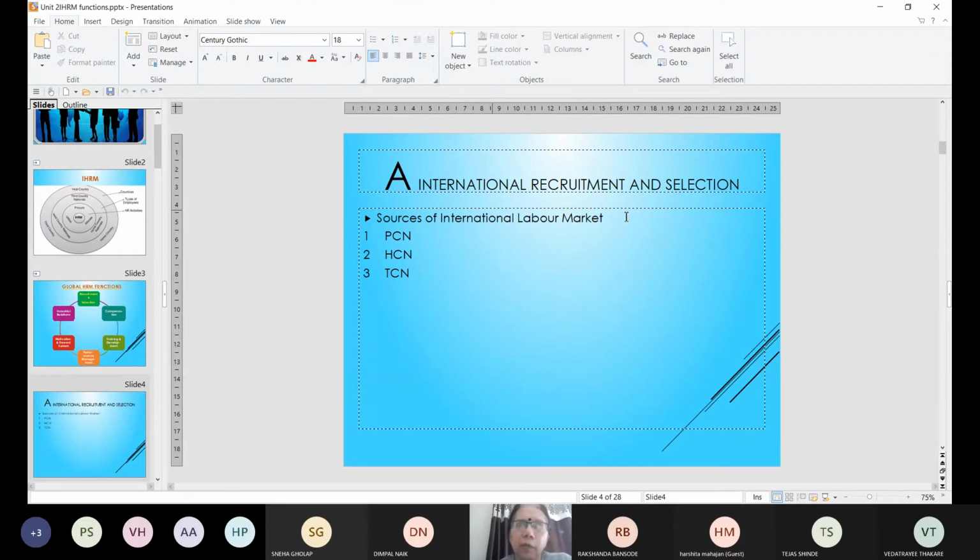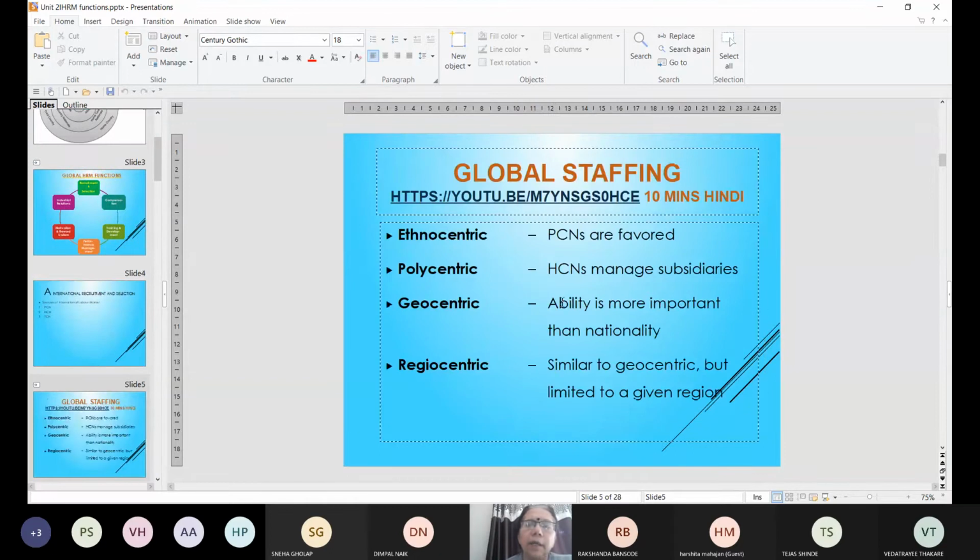So at the international level, employees are available from the international labor market. These employees can be PCN, HCN, TCN, that is parent country nationals, host country nationals and third country nationals. So for your global staffing needs, you can use any of these four approaches, which we saw here in unit number 1. So what is this ethnocentric approach? In ethnocentric approach, parent country nationals only will be favored.